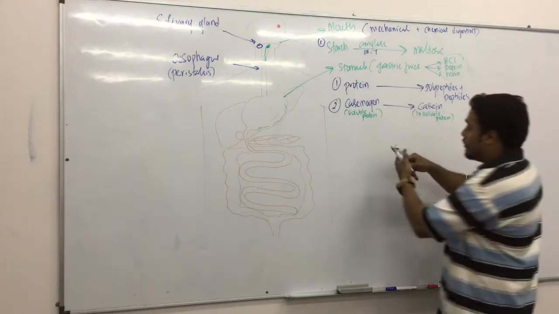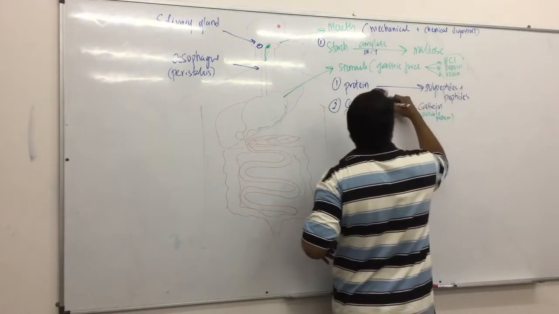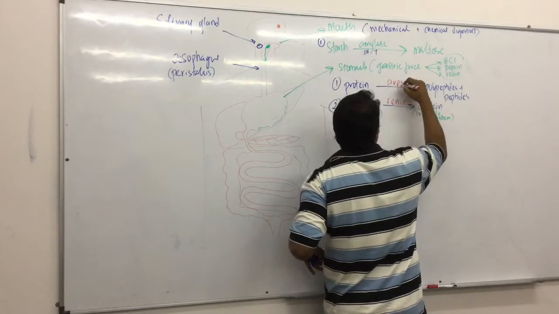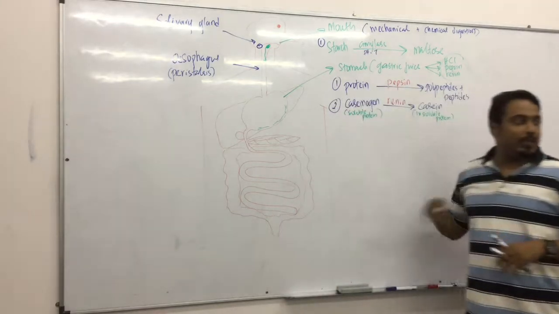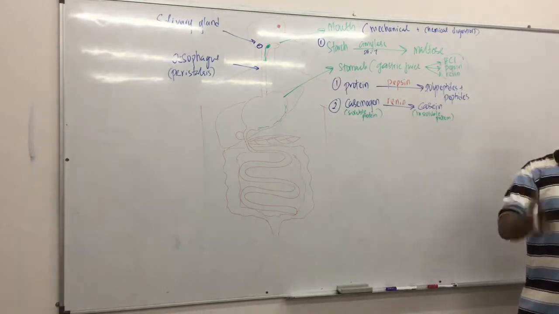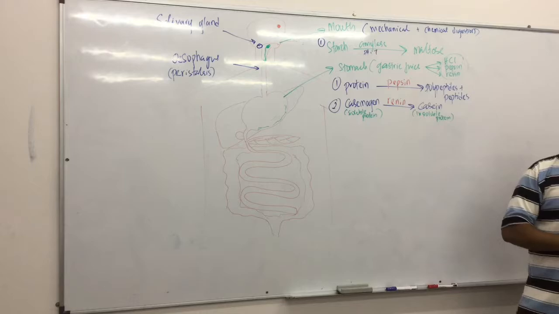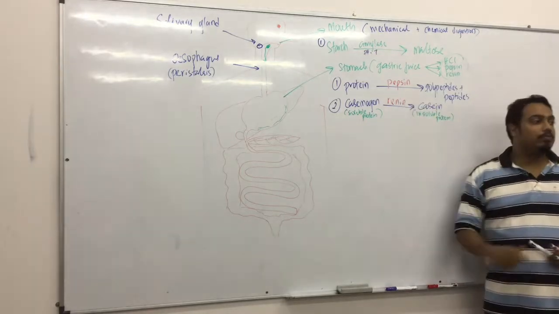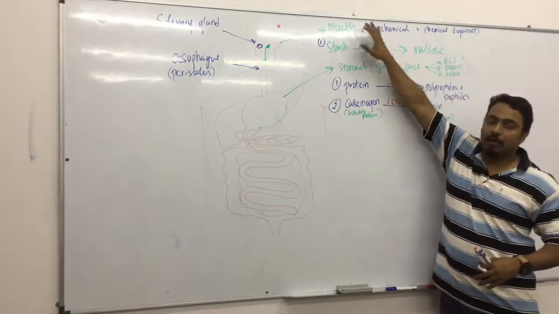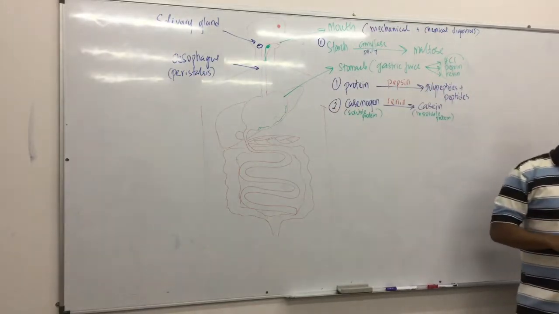And the hormone that converts this is renin. I forgot to mention the hormone that converts this is pepsin. The trick is whatever ends with IN, pepsin, renin, trypsin, erepsin, are all enzymes that break down protein. Only two, so there's one process in the mouth, there's two processes in the stomach.